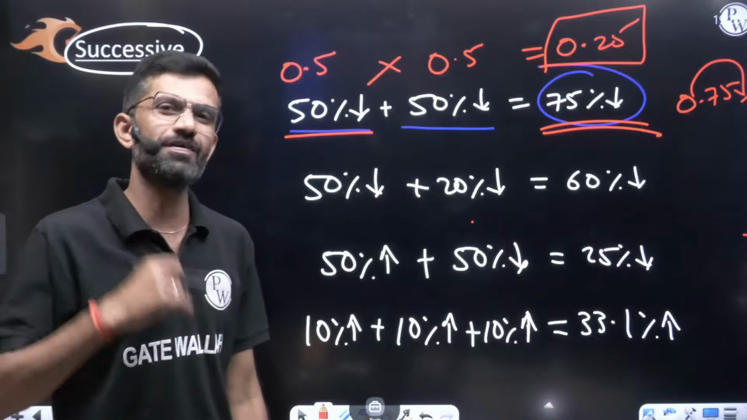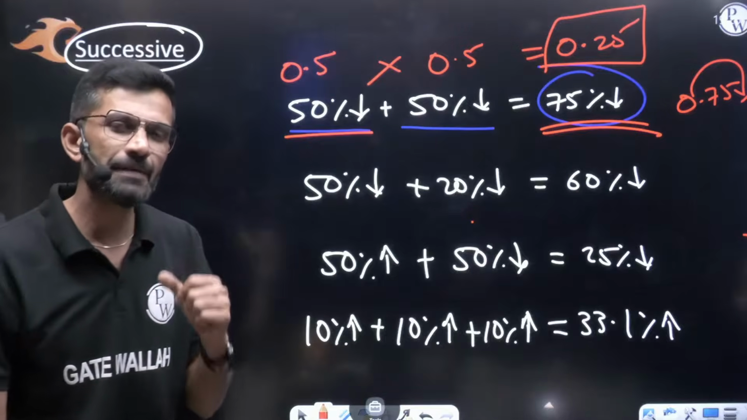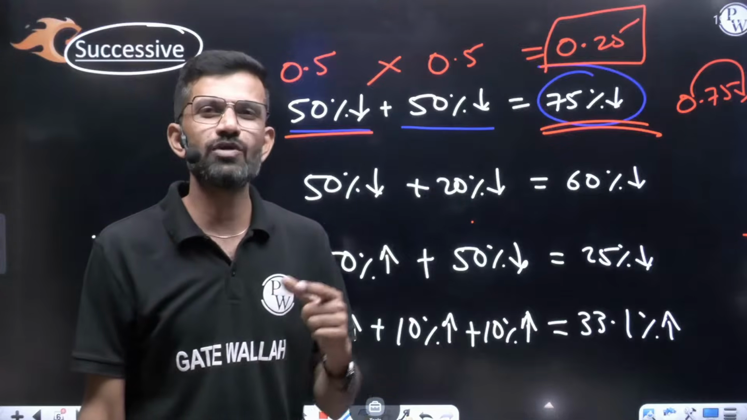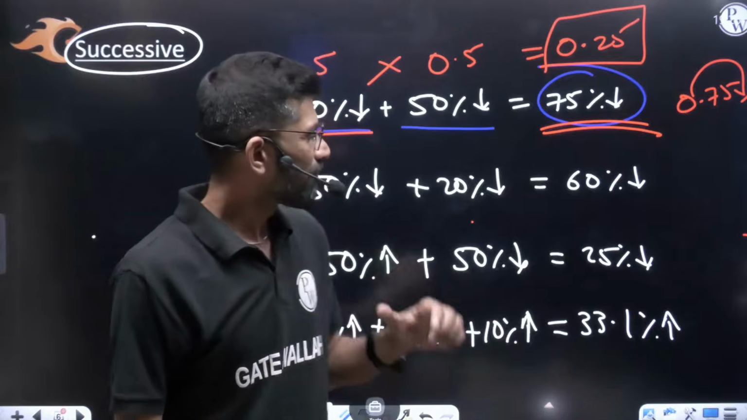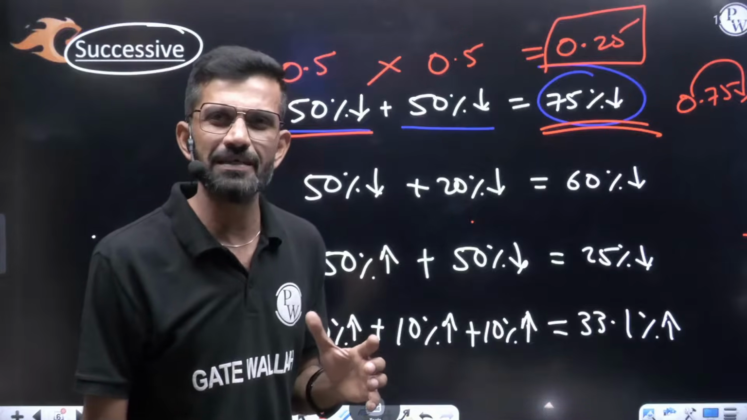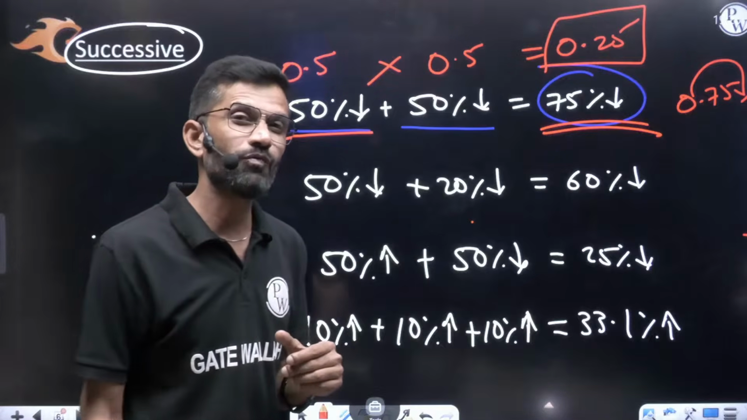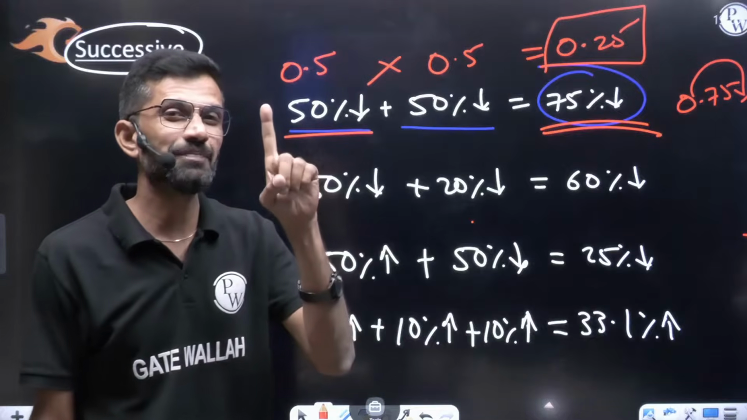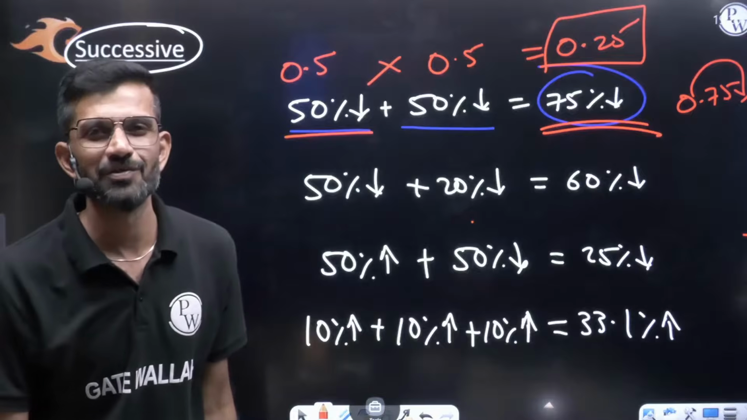If it comes less than 1, how much less than 1, that much percent decrease. Why comparing with 1? I am comparing indirectly with 100%. Why am I indirectly comparing with 100%? Because we have written the values in decimal, and in decimal, 100% is 1. So I am comparing with 1. Indirectly, we are comparing with 100% only.